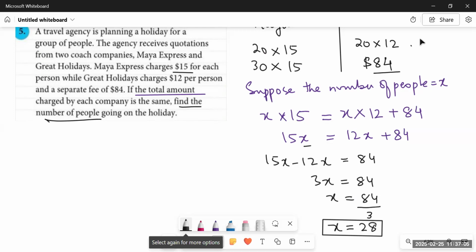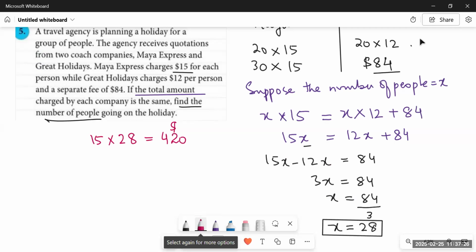Now we can check the answer as well. They are saying that Maya Express charges $15 for each person. So if we multiply 15 by 28 persons, the answer to this would be 420. It means Maya Express would charge $420 for 28 persons.